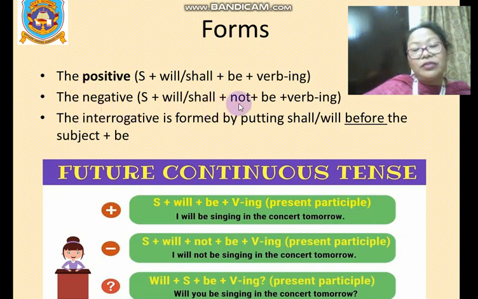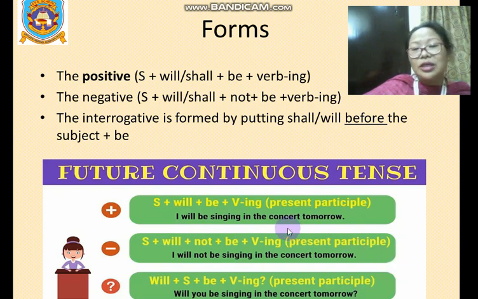In negative, we will add not after will or shall: I will not be singing in the concert tomorrow. And in interrogative, shall or will we will put before the subject: will you be singing in the concert tomorrow?